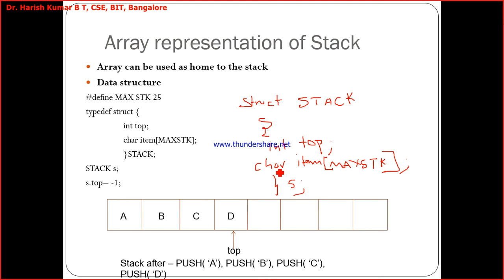Now you know how to access these members using s. If I want to access top, s dot top. If I want to access this item, s dot item of, say, 0, if I want to access the first item. Sorry, item of top. Top I'll give. OP people understood?